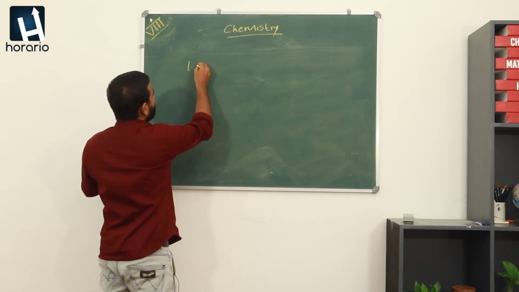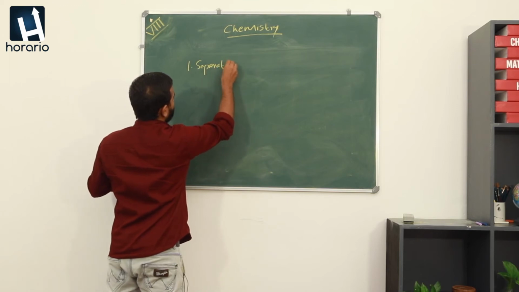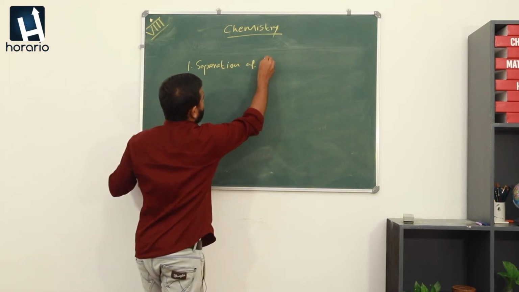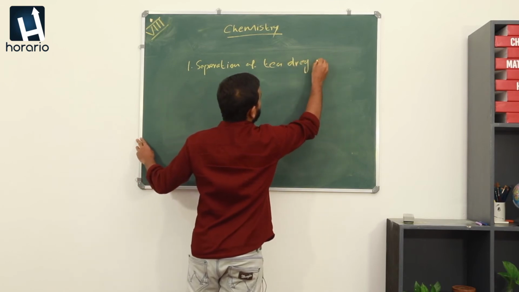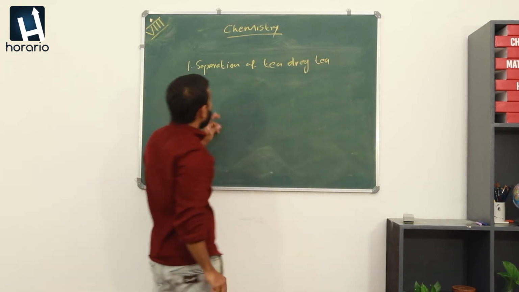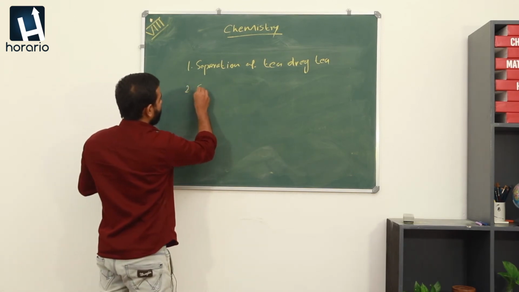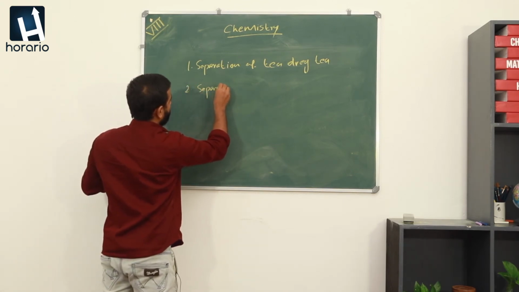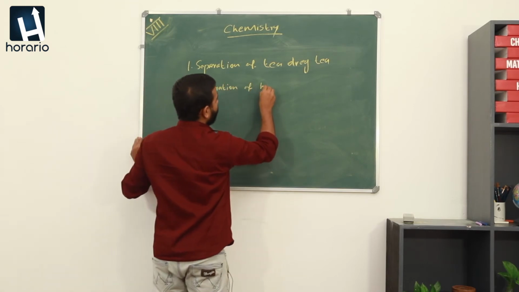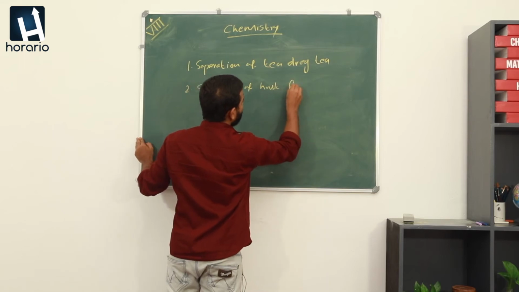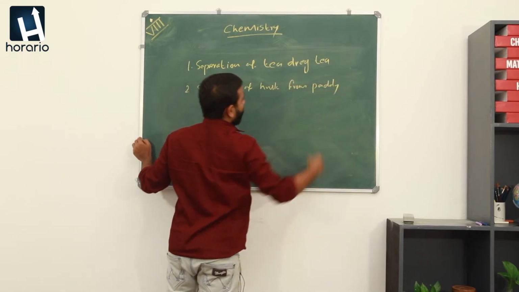First one is separation of tea dregs from tea. And next one is separation of husk from paddy.